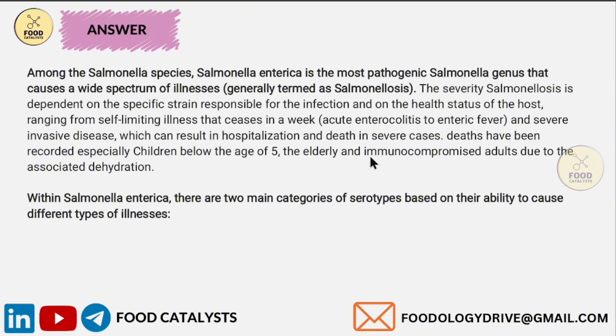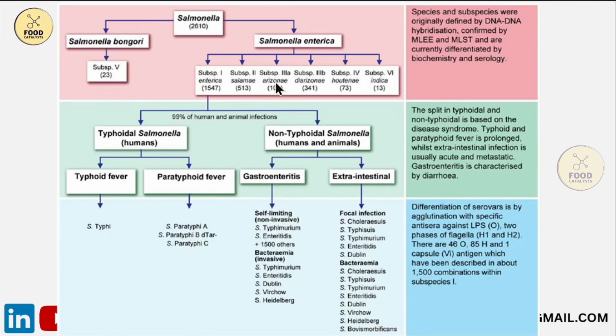And even death also occurs in adults who are immunocompromised. In the Salmonella enterica species, there are many subspecies, the most important being subspecies 1 enterica, which accounts for 99% of the infections caused in humans and animals.